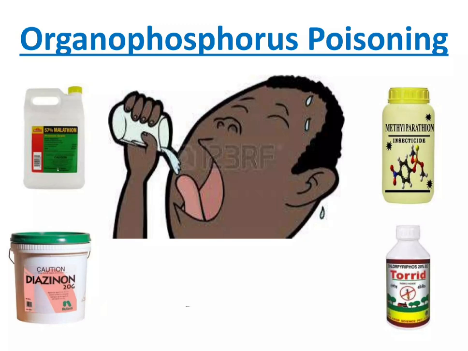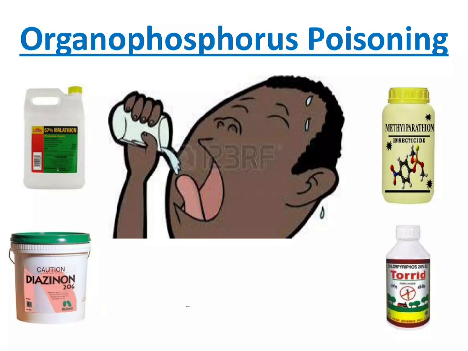Then we can add other things like activated charcoal, of which we add 50 to 100 grams, initially 4 hourly, until charcoal appears in the feces. Then we'll give the main antidote for OP poisoning, that is atropine. Atropine is infused intravenously. Initially we'll give 1 mg as a test dose. If he doesn't have any allergy to it, we'll start with 2 mg of atropine every 15 minutes until the OP poisoning is reversed.